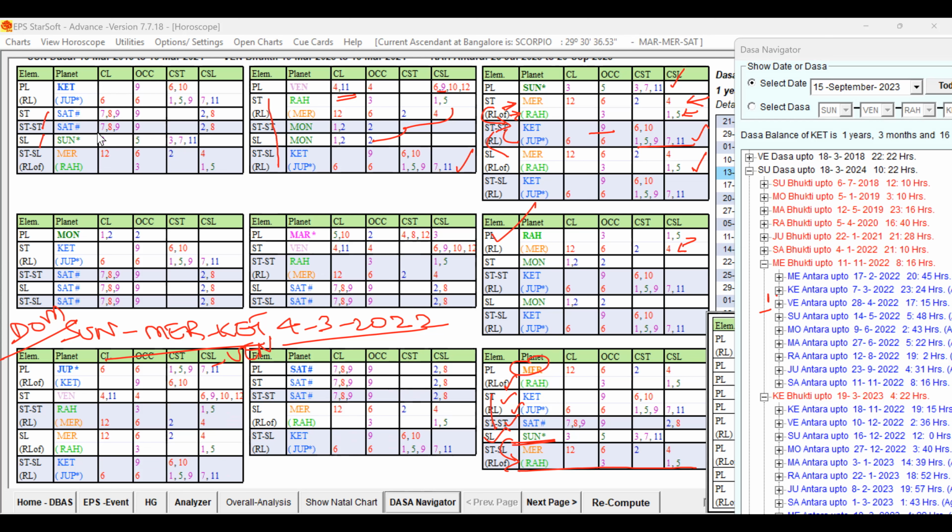In the Ketu Bhukti, either Mars or Rahu Antra will be favorable for the delivery. Mars is the fifth lord, but the star lord has some weakness, though the sub level is fine and the sublord Saturn is also supportive. But Mars, being the fifth lord, has some weakness with 4, 6, 10, and that also affects it. Look at the Rahu.